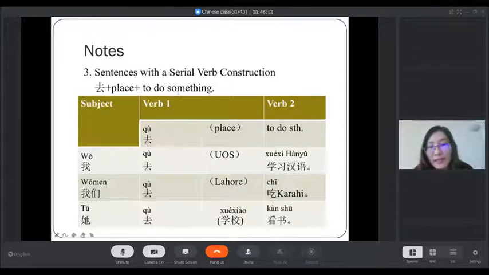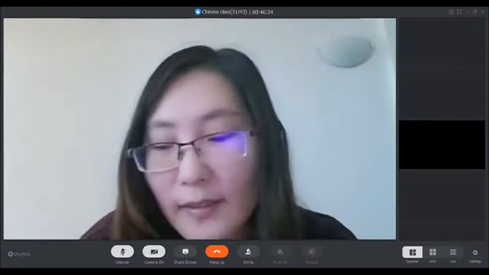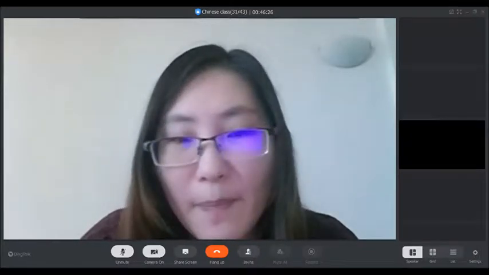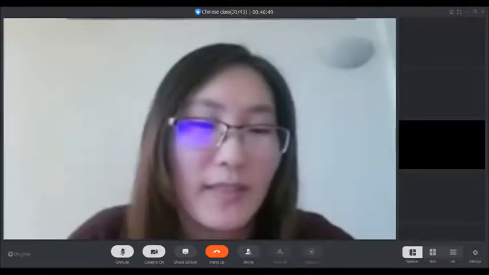That means go to some place to do something. It's a sentence structure. This sentence structure is in dialogue 3. We can see it again, for example, this one. 你去学校做什么？课文3。我去学校看书。你去学校做什么？我去学校看书。I go to school to read. So this is the sentence structure.